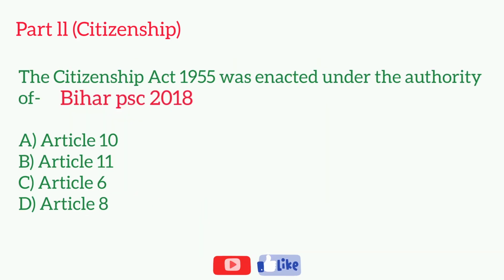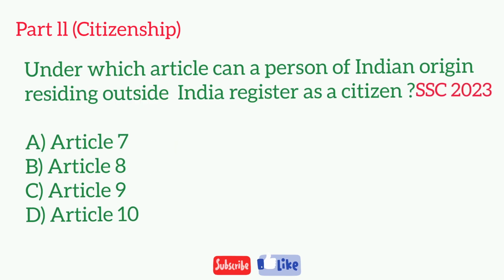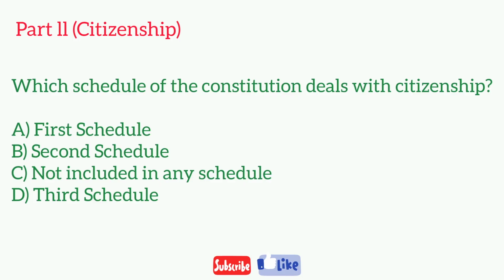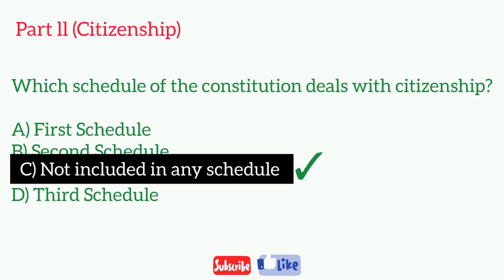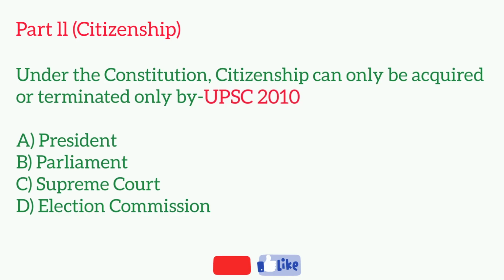The Citizenship Act 1955 was enacted under the authority of. Under which article can a person of Indian origin residing outside India register as a citizen? Which schedule of the Constitution deals with citizenship? Under the Constitution, citizenship can only be acquired or terminated only by.